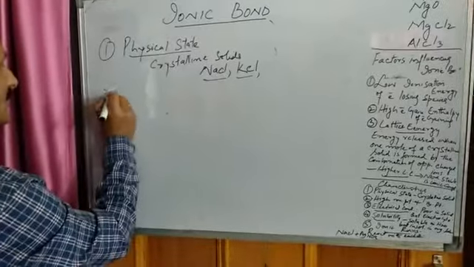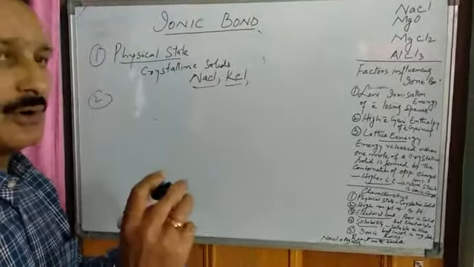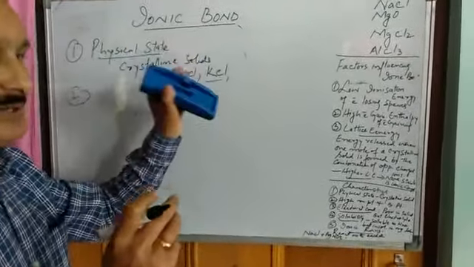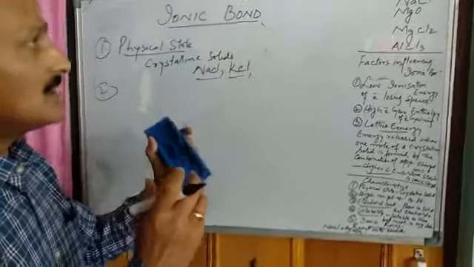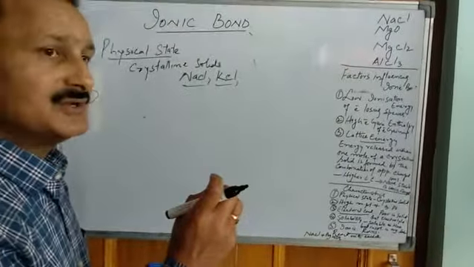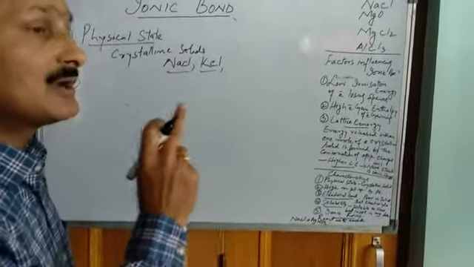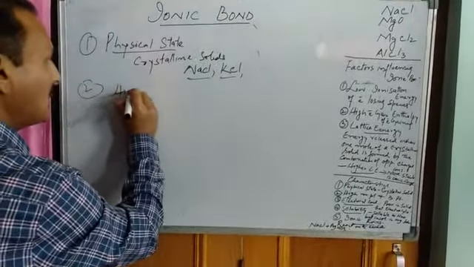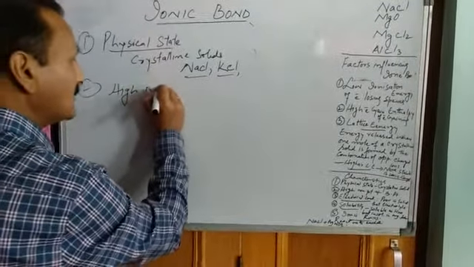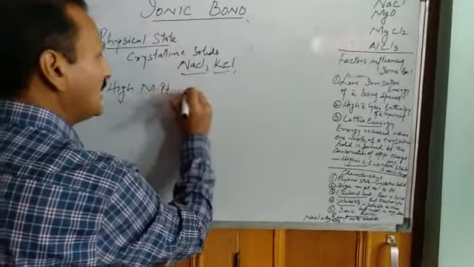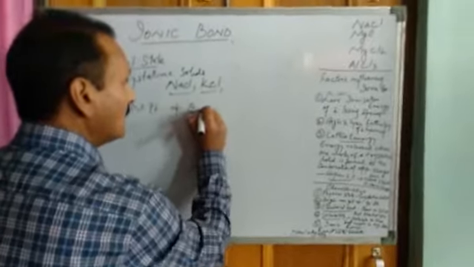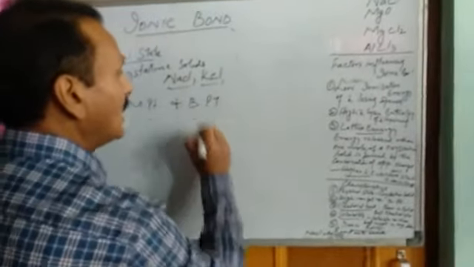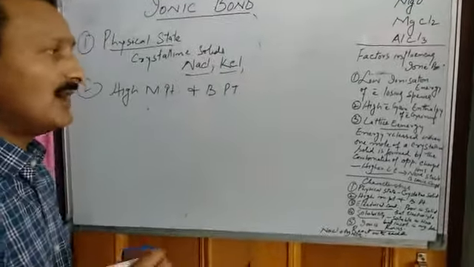Then, since ionic bond is very strong, the melting point and boiling point of ionic compounds is very high. Why do they have high melting and boiling points?